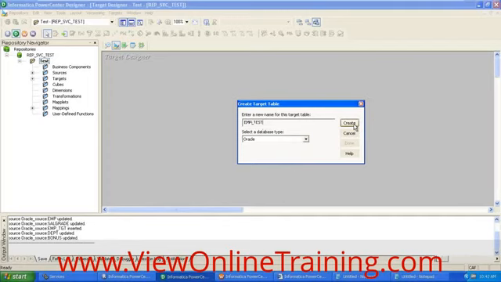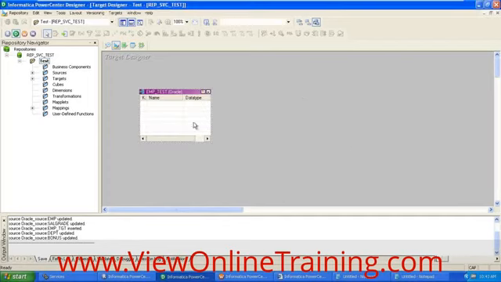And then click create. It will create the empty structure. It won't have any ports or columns defined in it. So double click that empty structure. Now you will have this table.